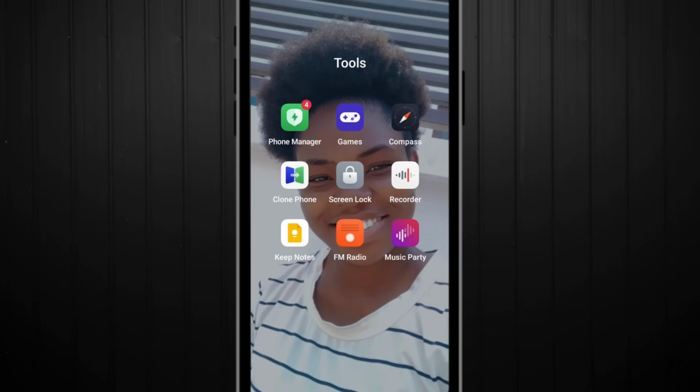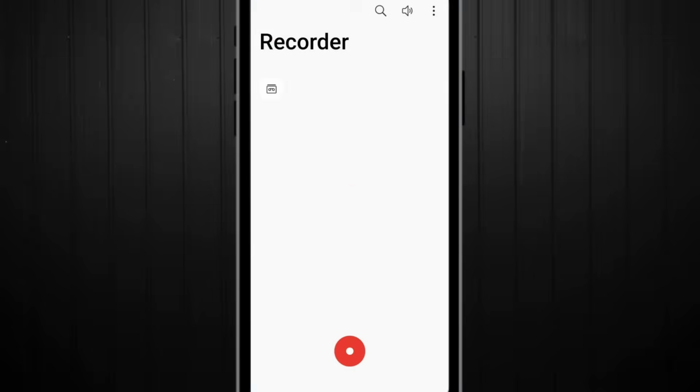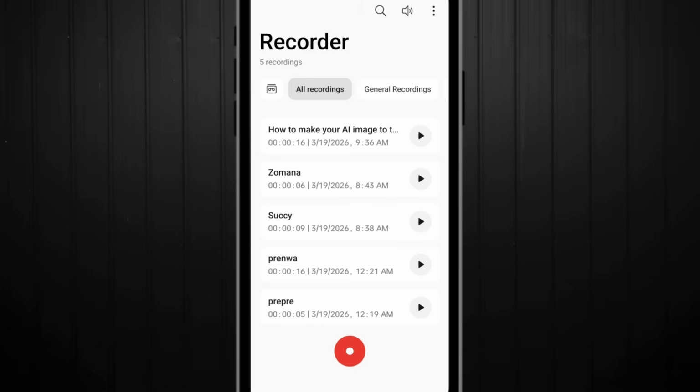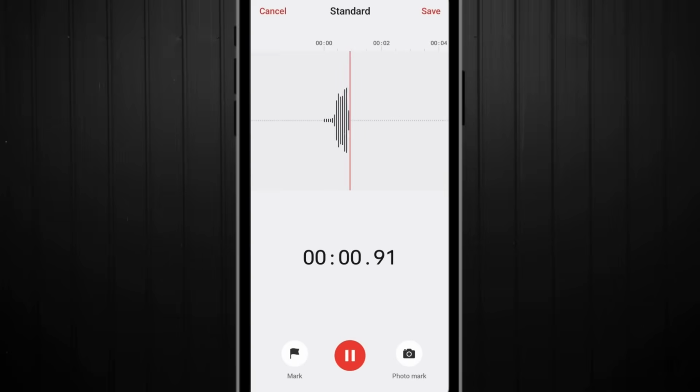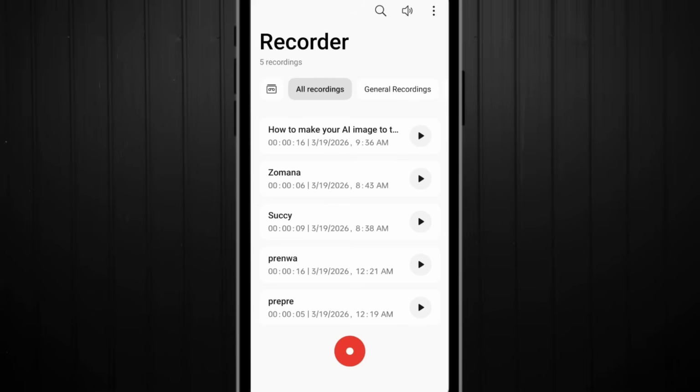Alright, so just check. Now click on your recorder right here. You see a lot of the ones you have done. So simply click on this red icon right here and it will start reading and you'll be seeing it as it reads. So I will go ahead to cancel this one. 1, 2, go. Let me record mine.